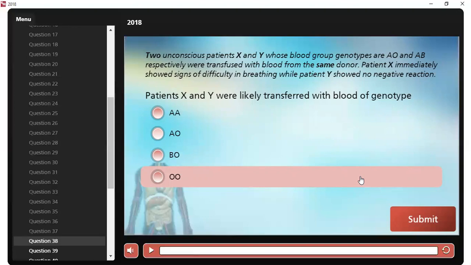Patient X immediately shows signs of difficulty in breathing, while patient Y shows no negative reaction.